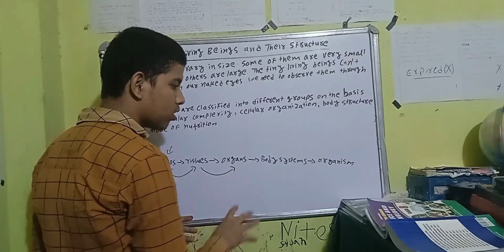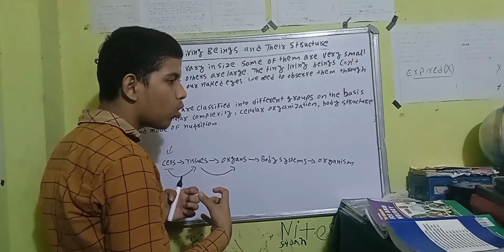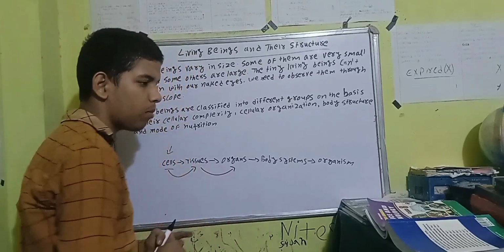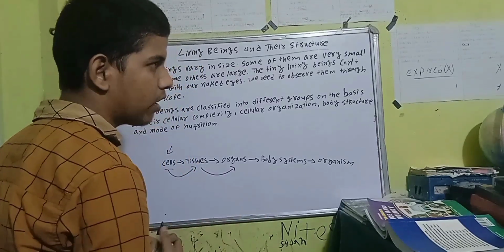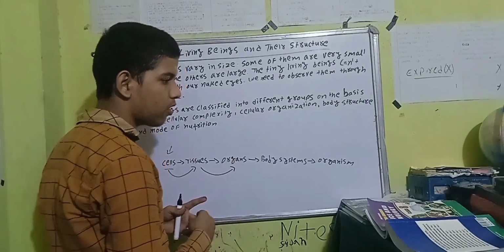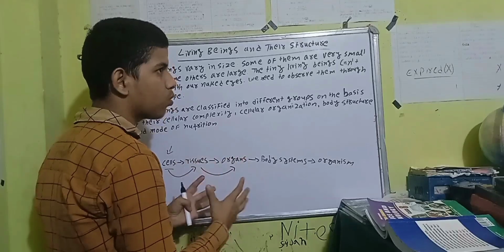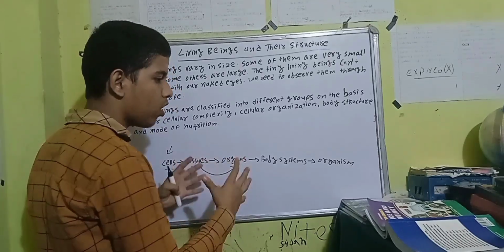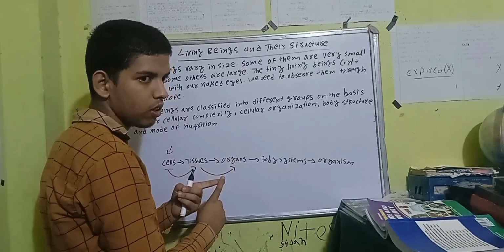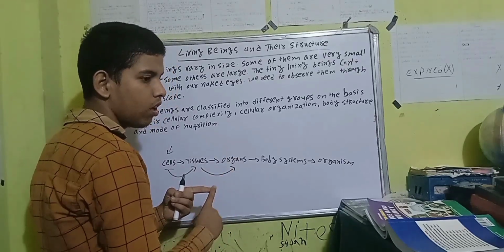And these organs work in coordination to form a body system like the circulatory system, nervous system, digestive system. In a system many organs work together to form a proper system like the digestive system.